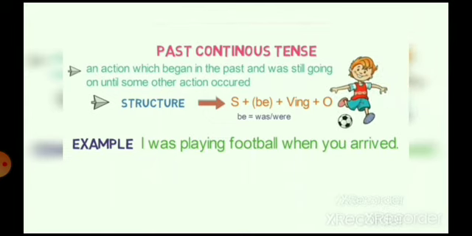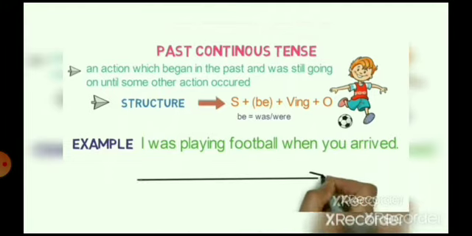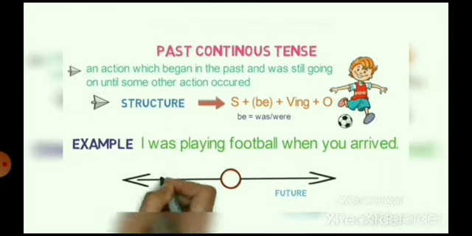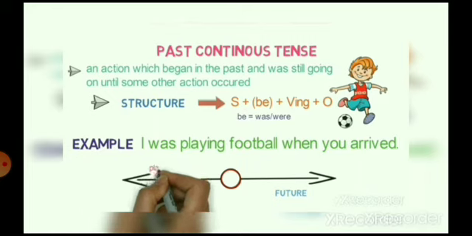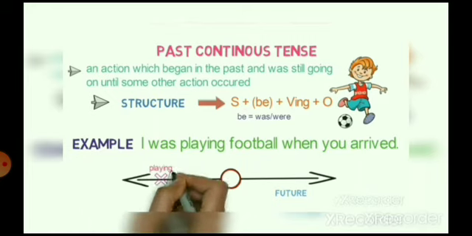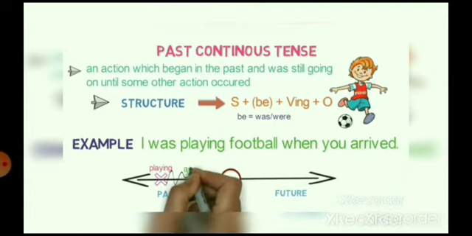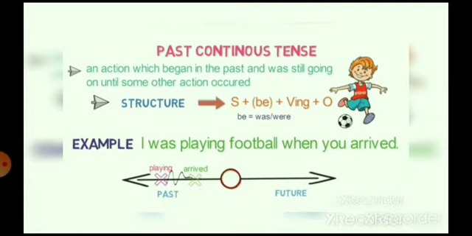Now look into the timeline. So here on the left side an action started and was going on and on until another action occurred. Remember this diagram properly. Now let's look into the next one, future continuous tense.